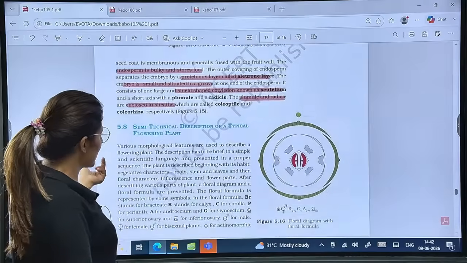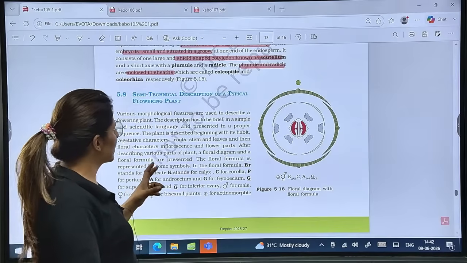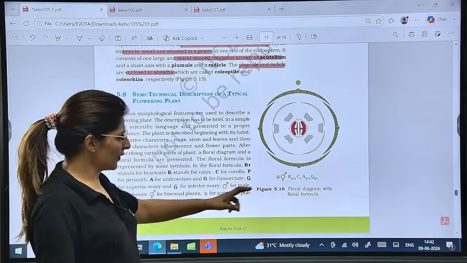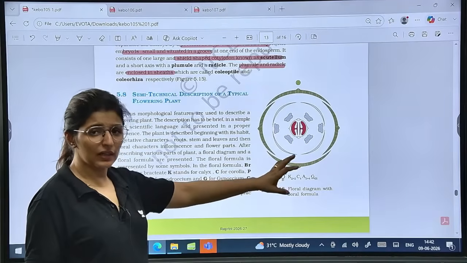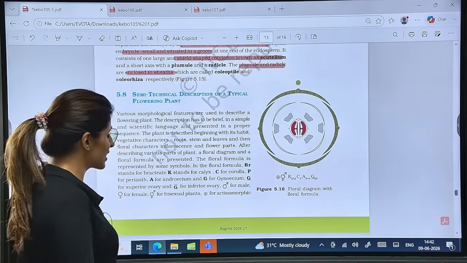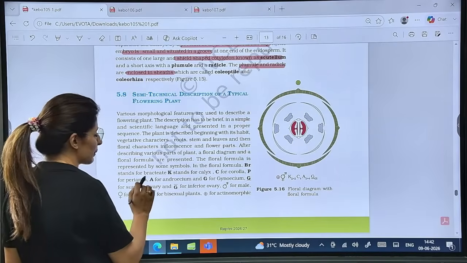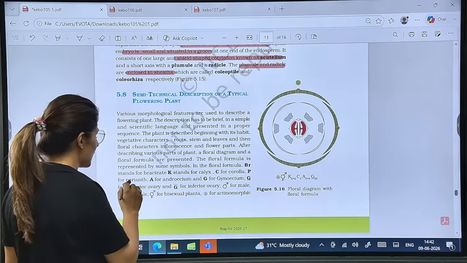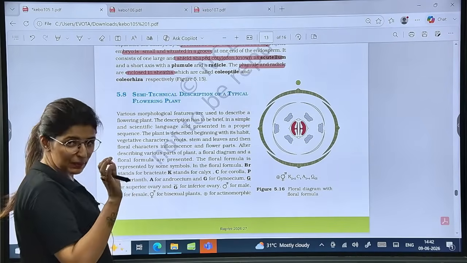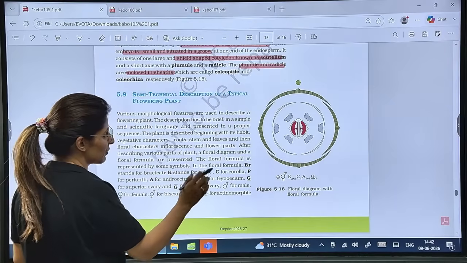And then, guys, we have this typical flowering plant. Some technical description known as floral formula, and then we have a typical diagram, the floral diagram. See here, what are the abbreviations we use for floral formula? Br for bracteate condition, K for calyx, C for corolla, P for perianth in case tepals are present and not calyx and corolla, A for androecium, G for gynoecium.